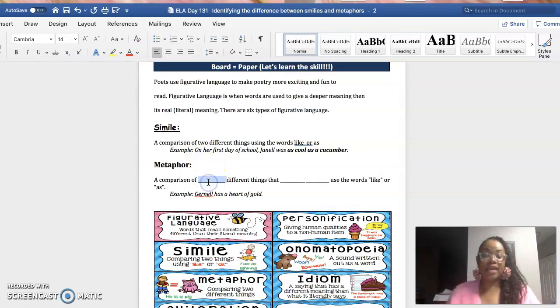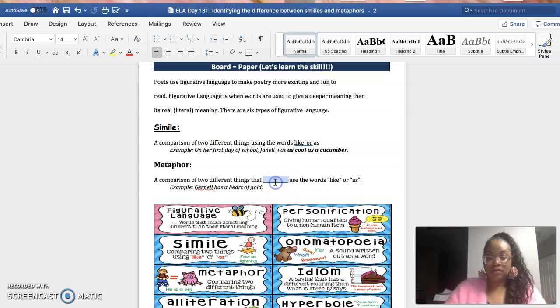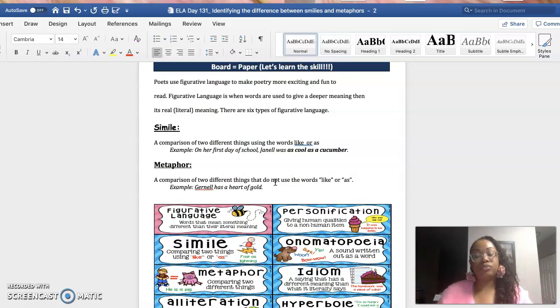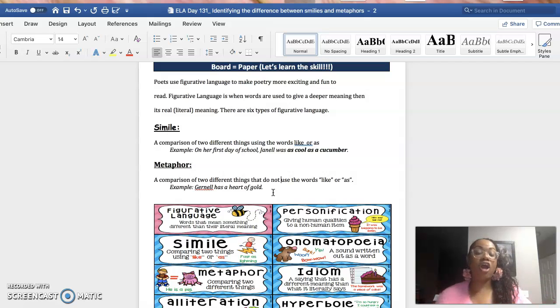A metaphor is just like a simile. It's comparing 2 different things, except it does not use the words like or as, right? So it says Janelle has a heart of gold.